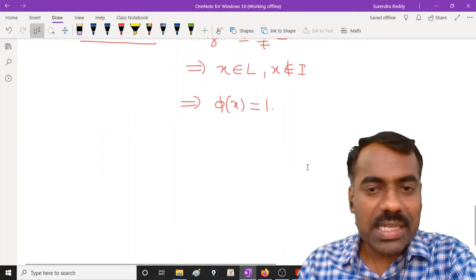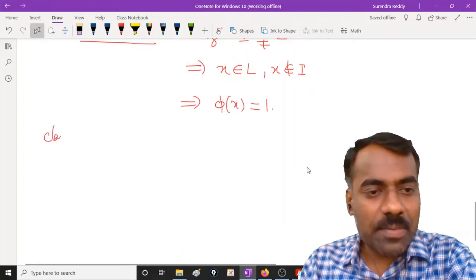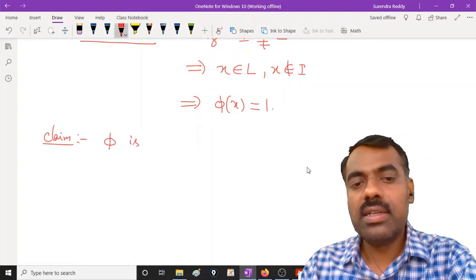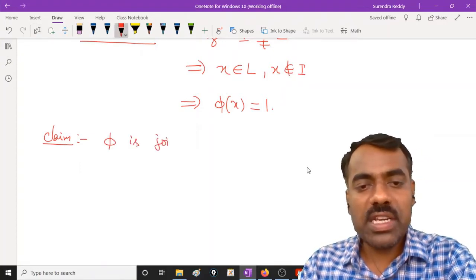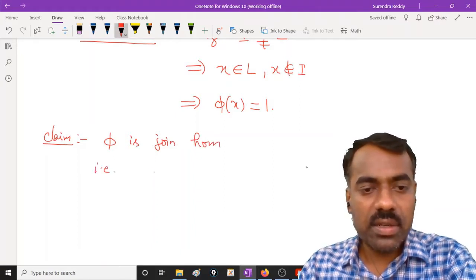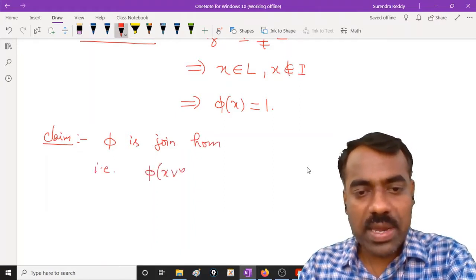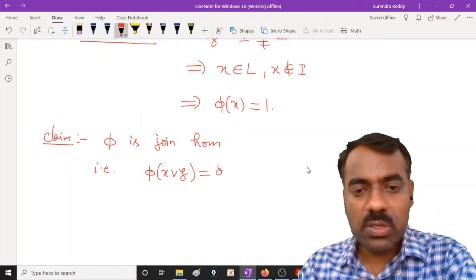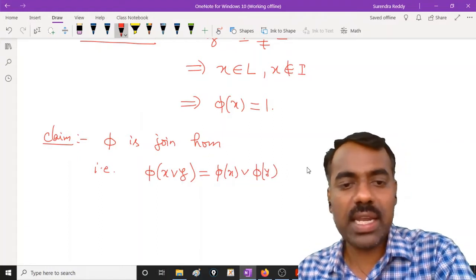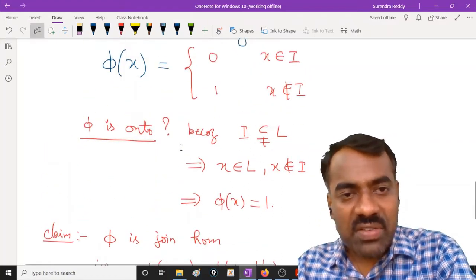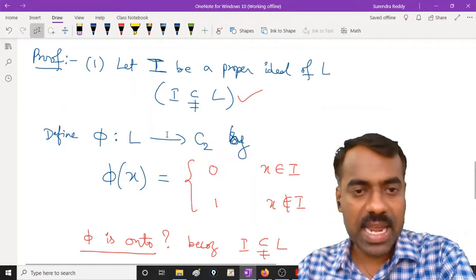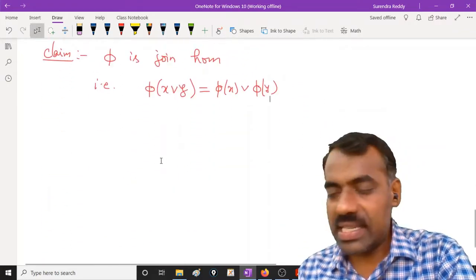Now proving it is a join homomorphism is not at all difficult. Our claim is phi is a join homomorphism. What is meant by join homomorphism? Whenever you take two elements, the phi of their join should be the same as the join of their images. Remember phi is defined on L. They need not always be elements of I. So there are cases.